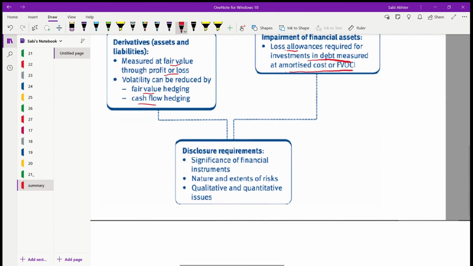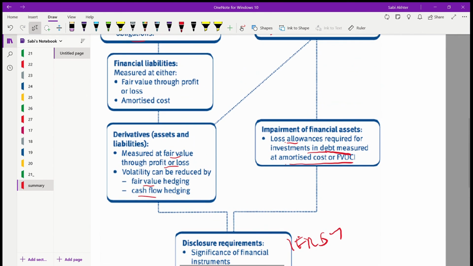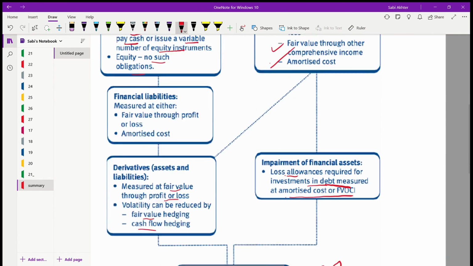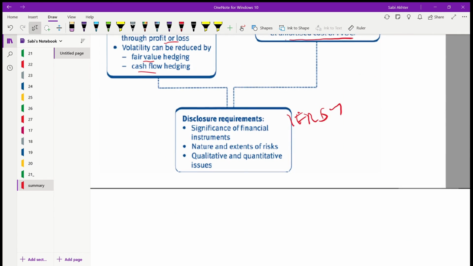Then we finally concluded it with disclosure requirements. This is IFRS 7. Okay, this I have covered separately as a standard, and all of these are IFRS 9 except this. This is IAS 32, presentation or classification of liabilities and equity. The rest are all IFRS 9. So here we completed the significance of financial instruments, the nature and the extent of the risk, and the qualitative and the quantitative issues. So that's it. We have finally covered IFRS 9, IFRS 7 and IAS 32. These are the three standards.